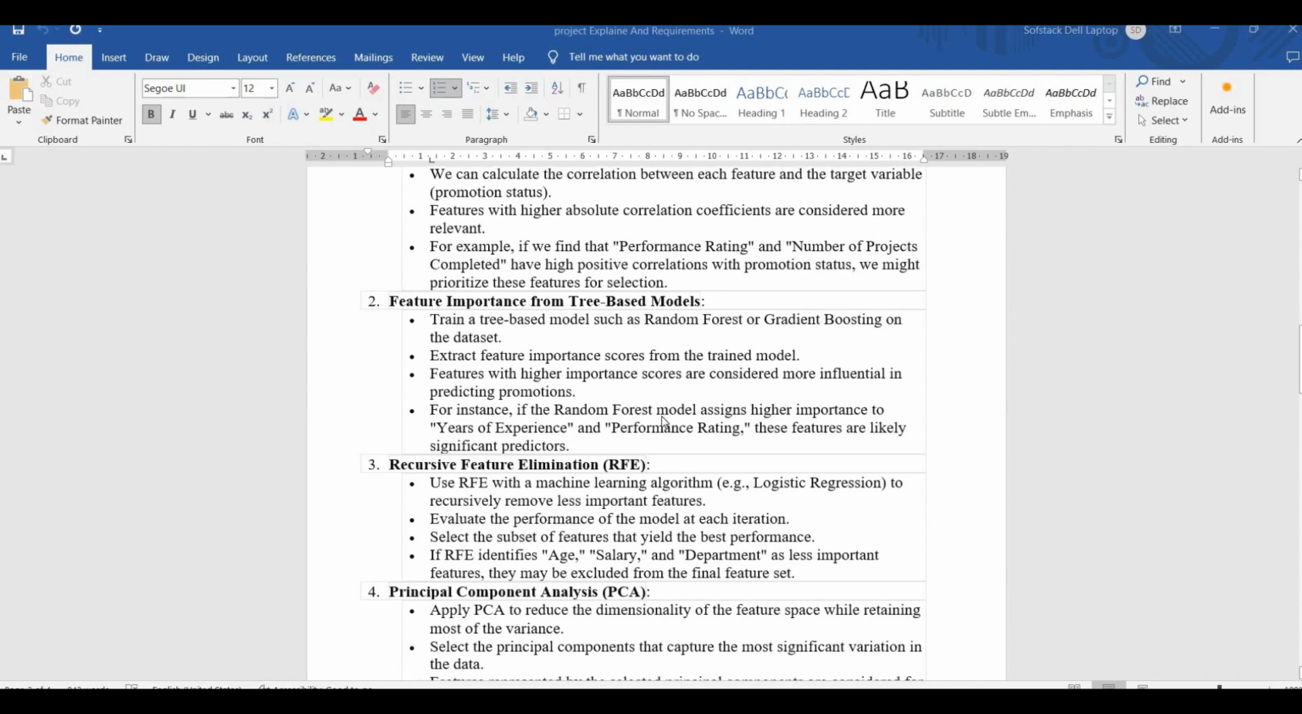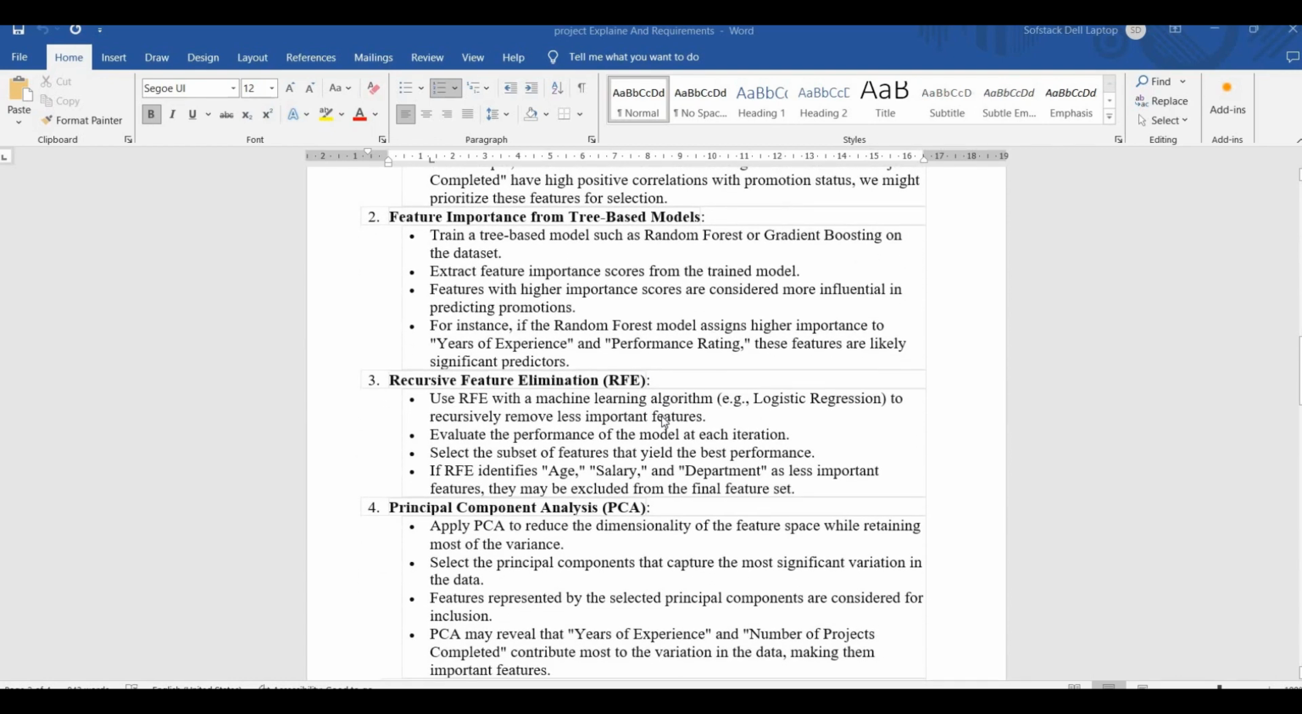So let's just discuss the third technique, that is recursive feature elimination. Here we'll be using a machine learning algorithm. It can be any algorithm like logistic regression, any classification algorithm to begin with. Here we'll be recursively removing less important features. Let's say we start with the whole list of features, then we remove one, then we remove one more, and recursively we keep removing, and then maybe at a time we'll remove two and see what the performance is, and we'll create a log of the performance of models using this technique.